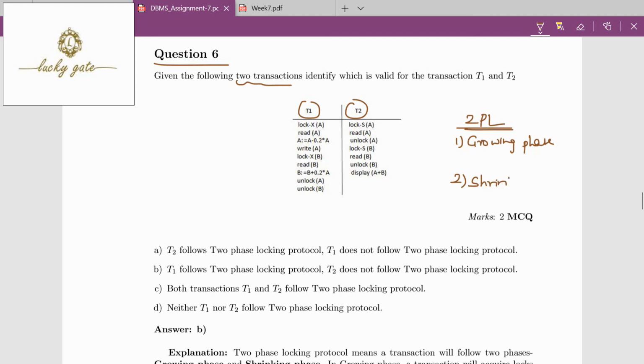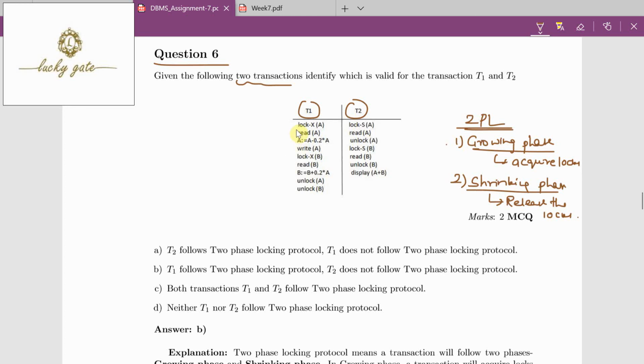In the growing phase, the transaction should acquire the locks but cannot release the locks. In the shrinking phase, the transaction should release the locks but should not take the locks. Informally, the growing phase is called the locking phase, and the shrinking phase is called the unlocking phase. Now we'll check whether the transactions are according to 2PL or not.